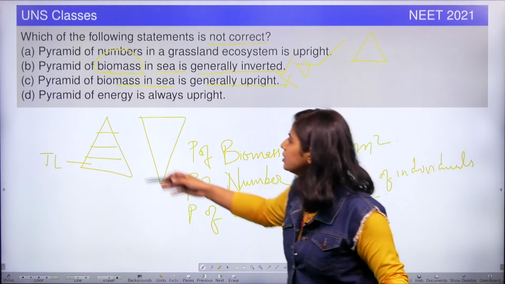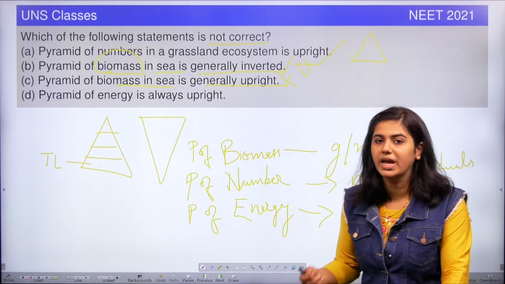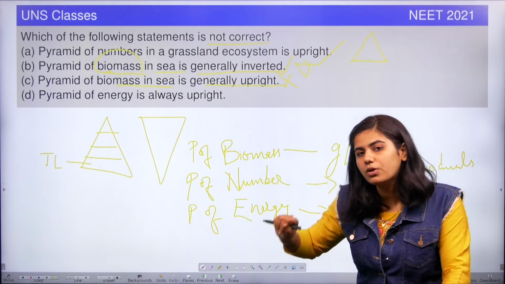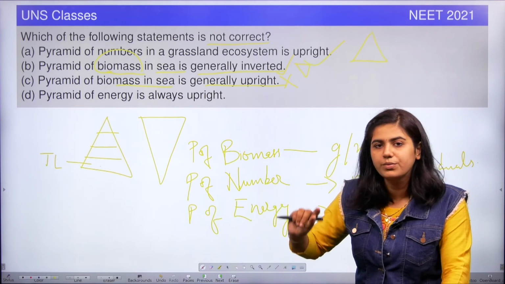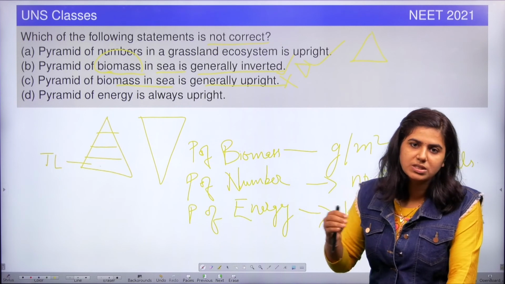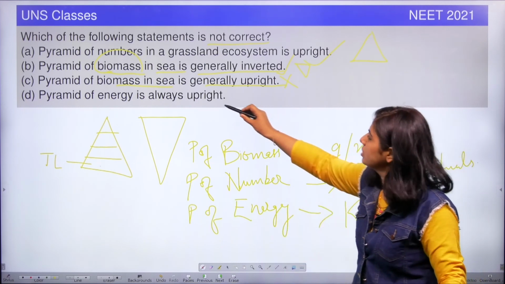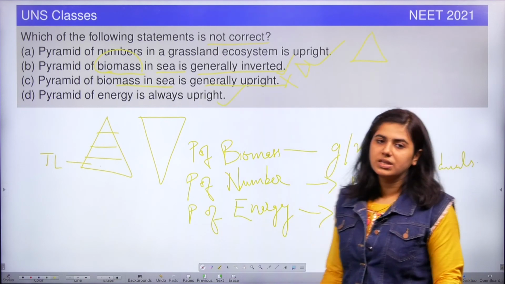And the final option is pyramid of energy is always upright. That you know it will be always upright, because the energy that we transfer from one trophic level to the next trophic level will be approximately only 10%. Majority of the energy, that is 90% of the energy, will be lost as respiration and excretion. So, this option is also correct. The answer is option C.